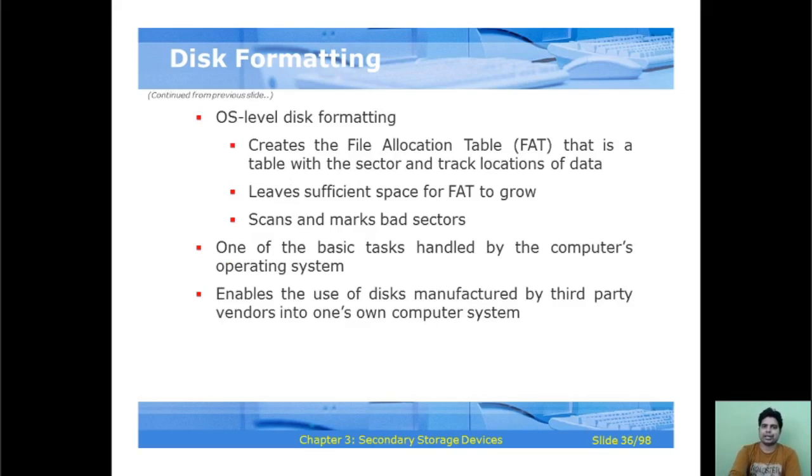Disk formatting at the OS level creates the file allocation table, that is the FAT, which is a table with the sector and track locations of the data, and leaves sufficient space for the FAT to grow, and scans and marks bad sectors. It is one of the basic tasks handled by the operating system, and it enables the use of a disk manufactured by a third party or vendor in one's own computer system.